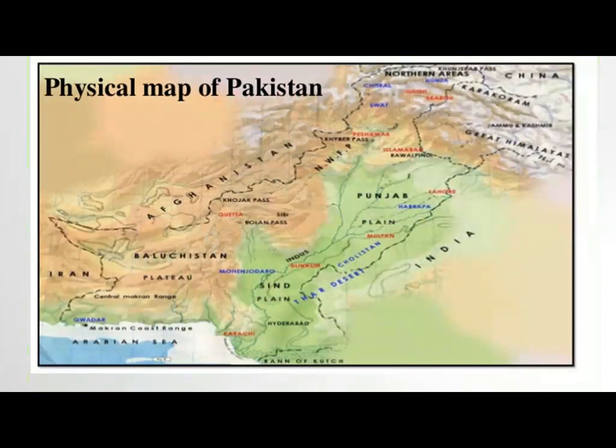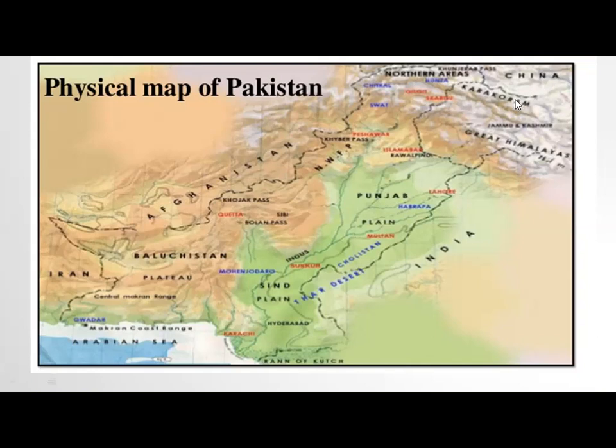So the northern areas are shown by brown color, meaning this is a hilly area. Okay, mostly the area of Balochistan is also shown by a brown color, meaning there are many deserts. And the area of the Pak China border is white and brownish.